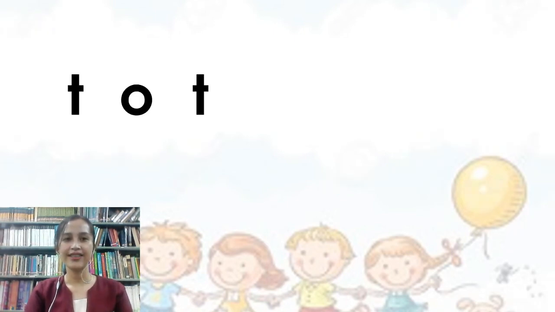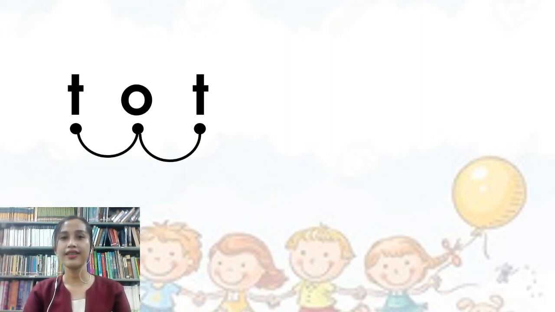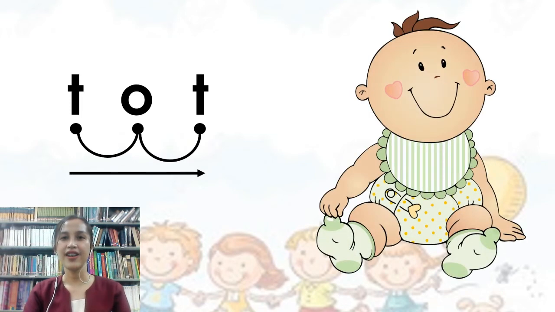Another word. Let's sound each letter together. T, O, T. Let's blend them all together. Tot, tot. And tot is another word for baby. Very good. Next one.